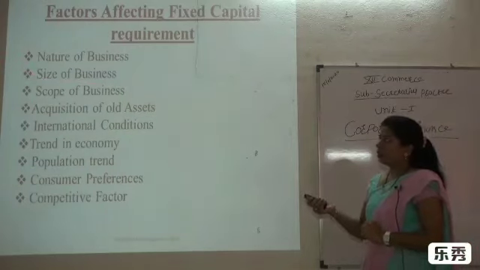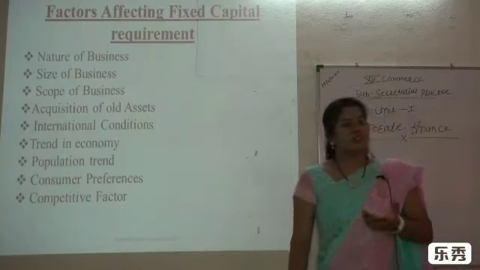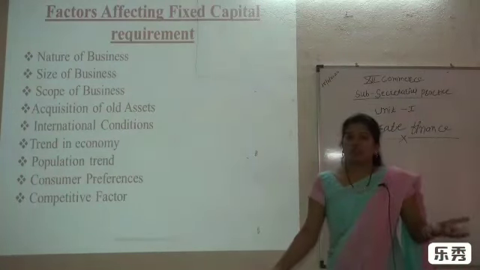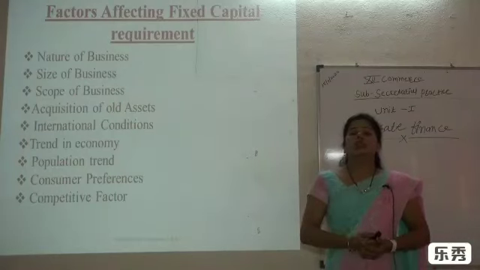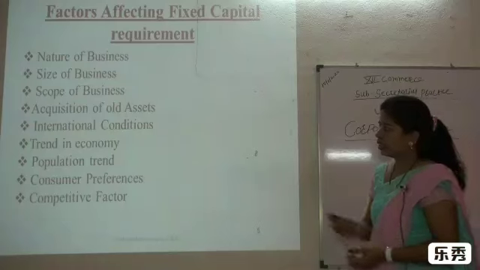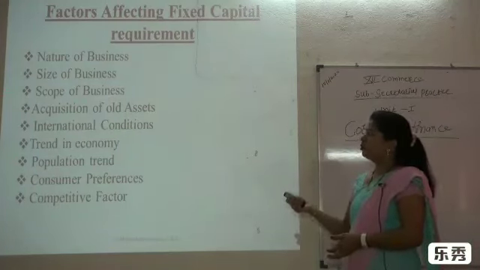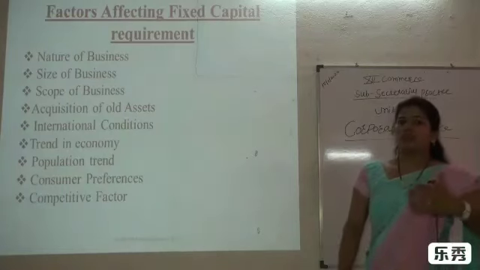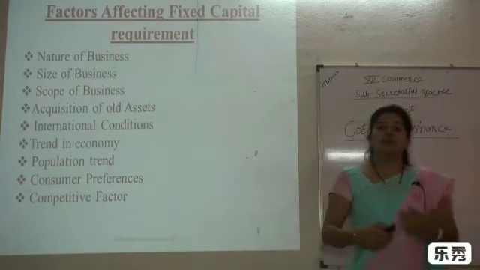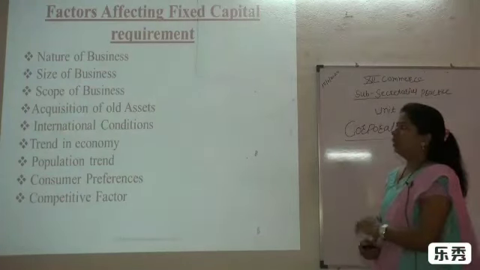The next point is size of business. Suppose it is a small organization, definitely less fixed capital is necessary. If it is a large organization, we need more fixed assets, that is, fixed capital. Next is the scope of the business. Suppose the business is running very successfully and that organization needs more capital for running the organization. So fixed capital is very necessary.